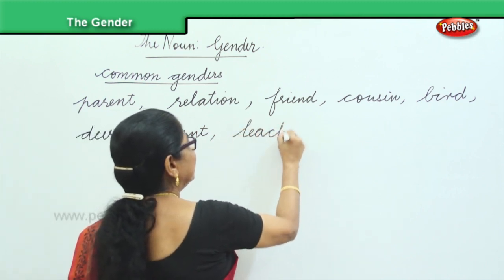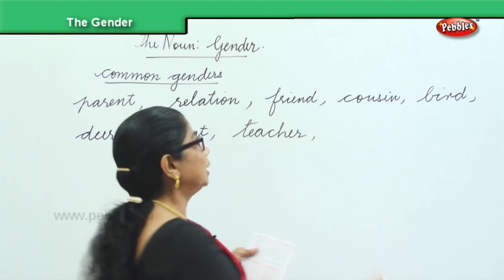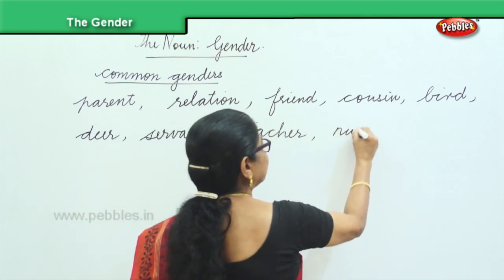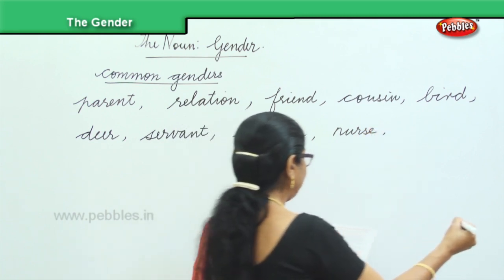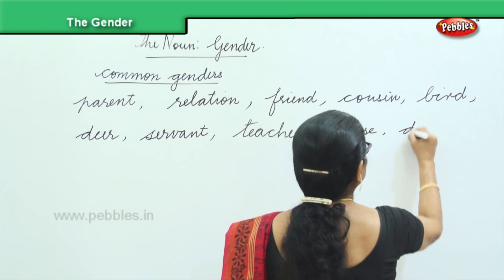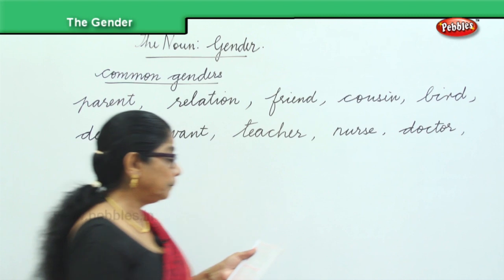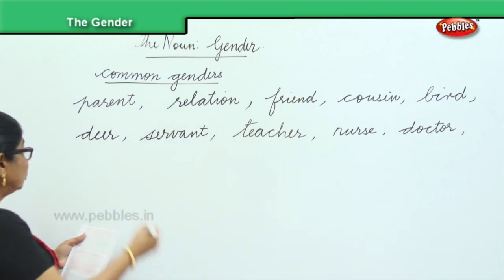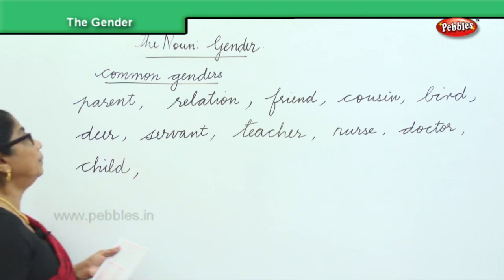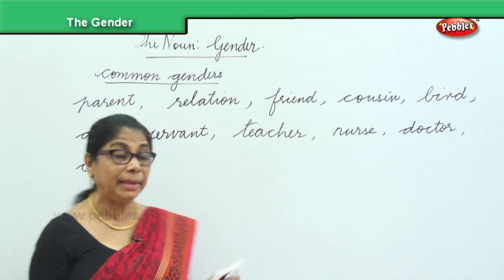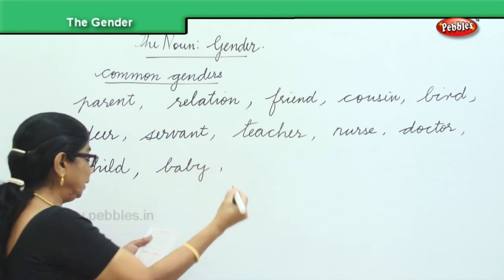Teacher can be a girl, man or woman. Nurse can be a man or a woman. Doctor can be a man or a woman. Child. It can be a girl or a boy. So common gender. Baby. It can be a male or a female baby, any baby.